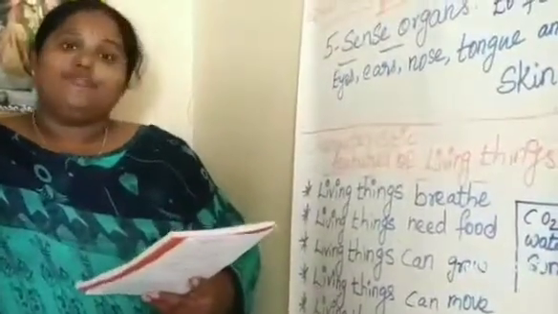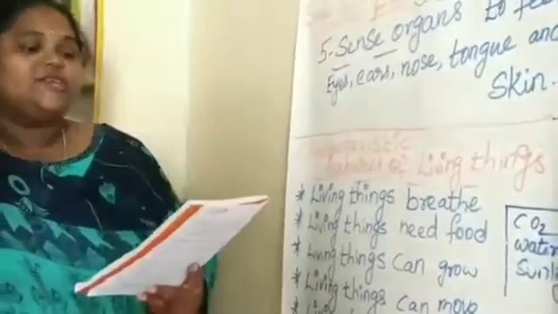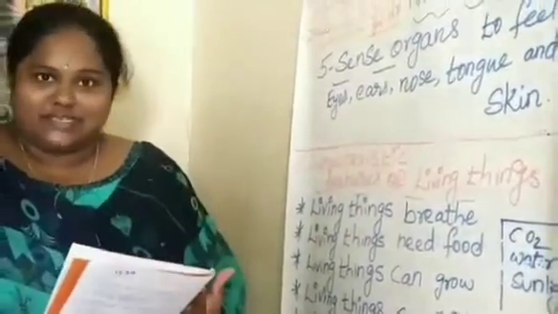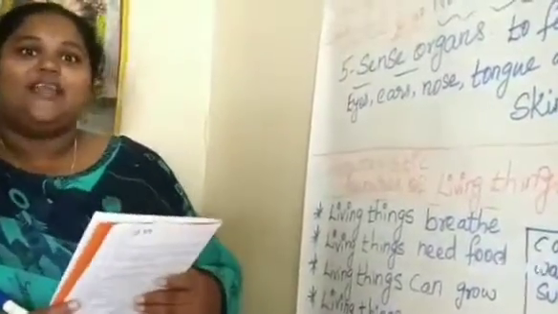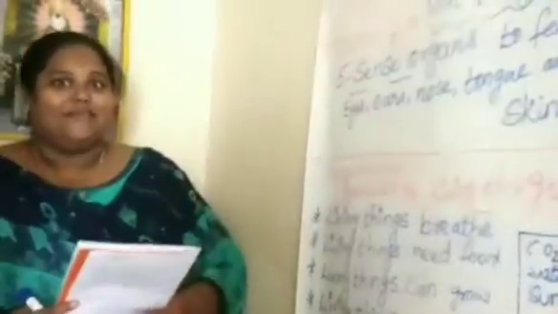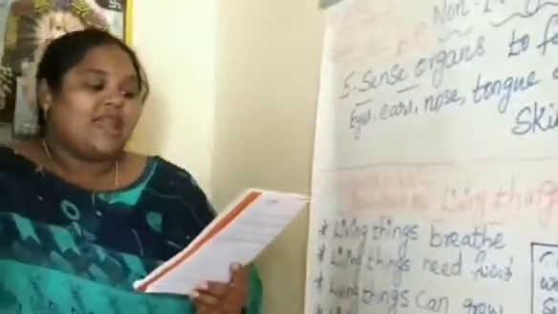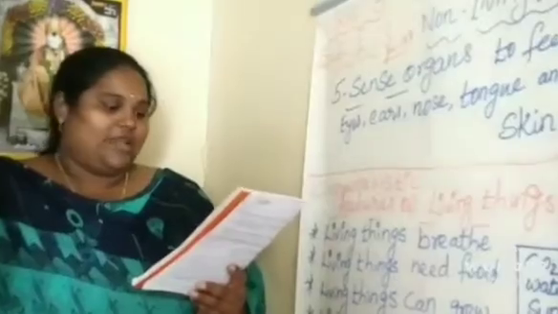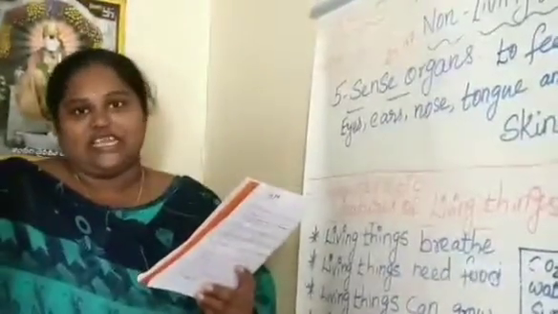We have 4 seasons, isn't it? Summer, winter, rainy, etc. So we are feeling hot in the summer season. We are feeling very cold in the winter season, and we are feeling pleasant in the rainy season. All living things can feel and respond to the environment. Animals use their senses to feel. For example, some birds migrate in response to change in weather conditions.